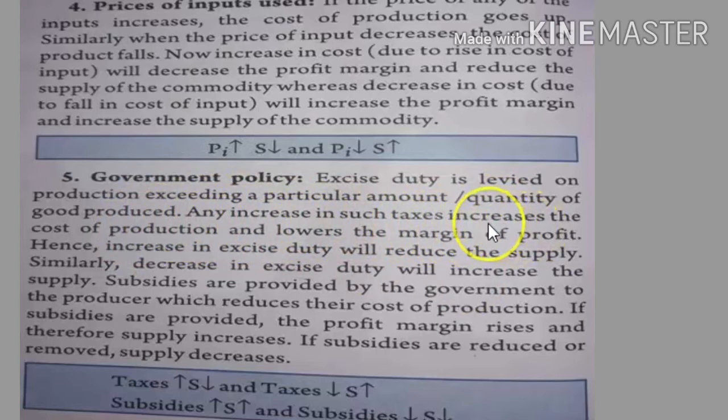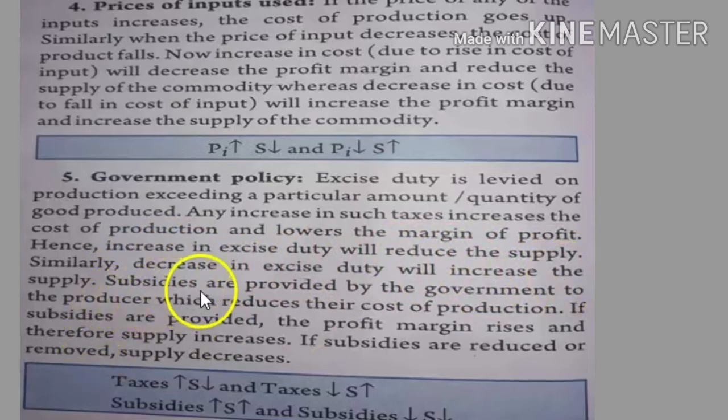So if taxes increase, we have to pay more tax, and as a result the cost of production will also increase, the profit margin of the producer will be lowered, and the producer may produce less.